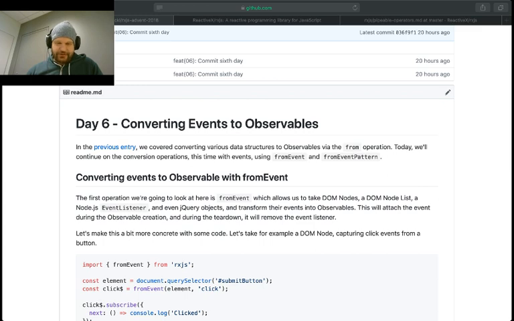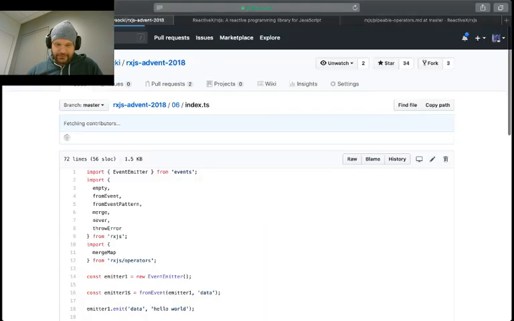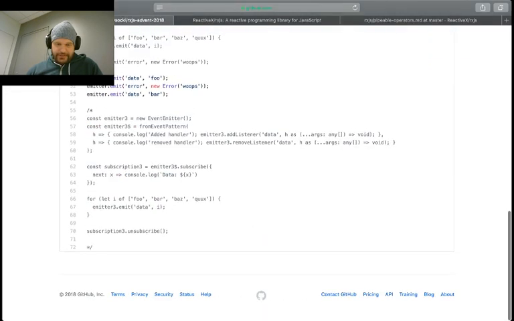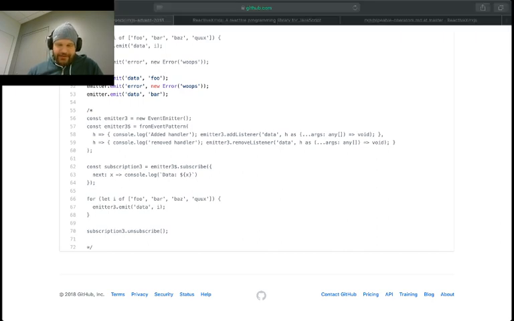I did fix it in the code, so if you're so inclined to look at the code from yesterday, the event emitter stuff now works, because I had to properly cast it as a function that takes args and produces an any. So that kind of showed you some of the basics here.